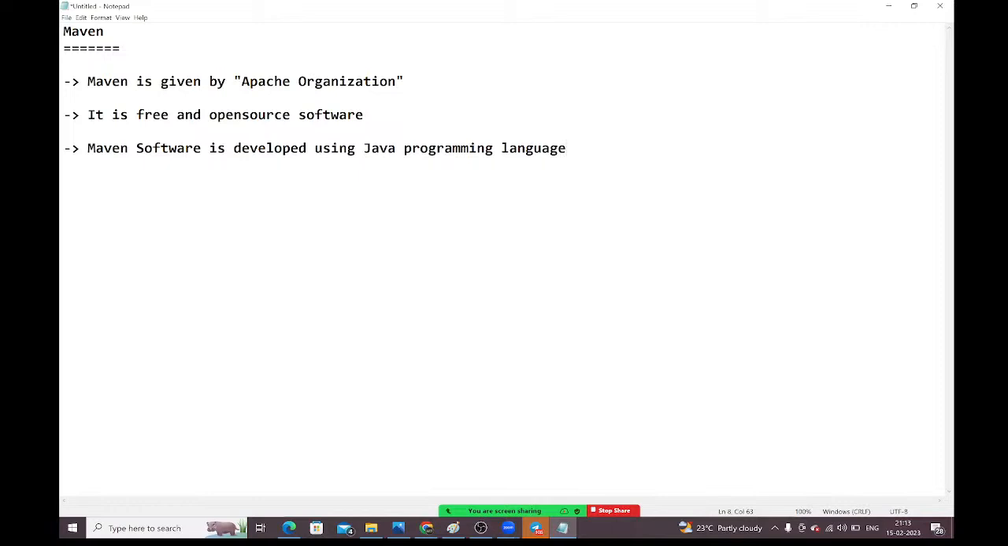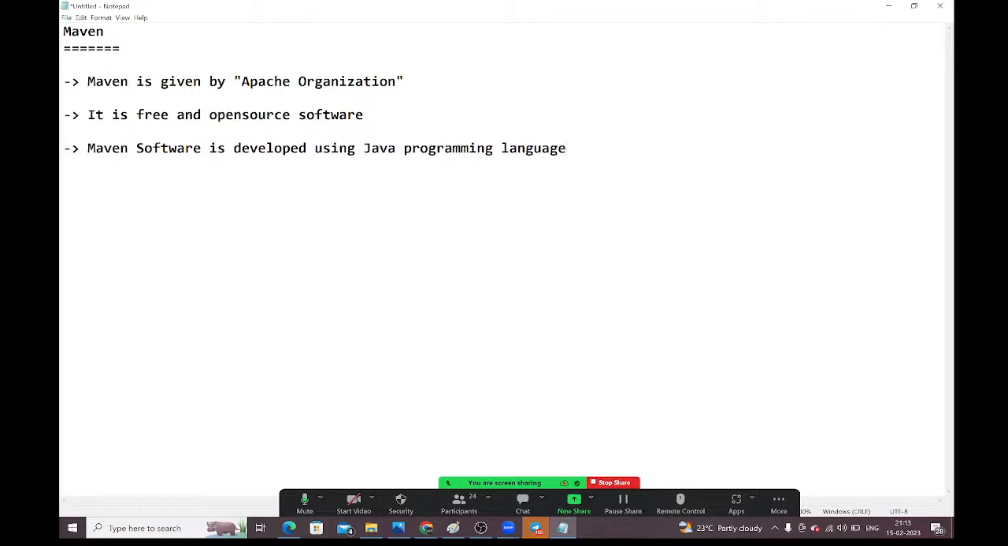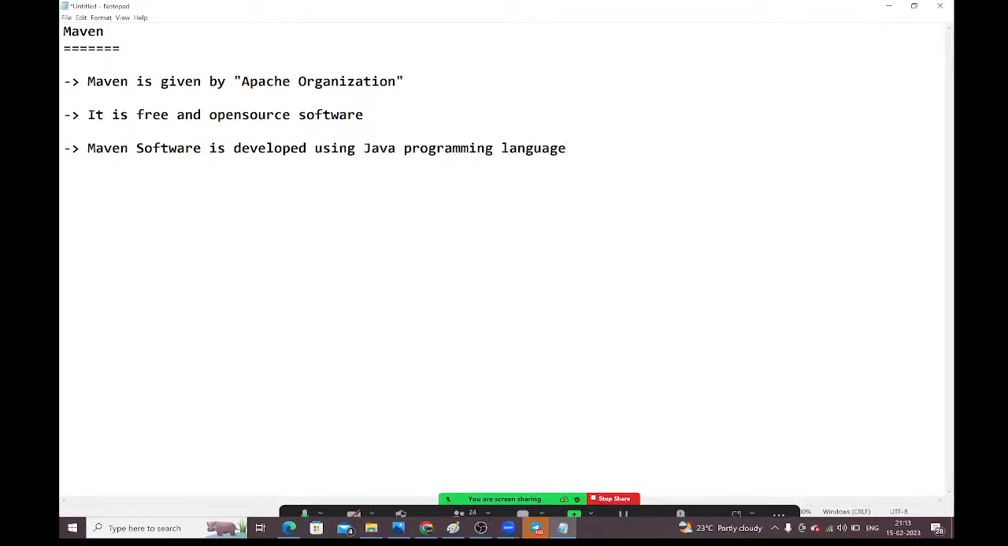Okay, what is this Maven? Why do we need this Maven, guys? Maven is used to perform build automation for Java projects. We will use Maven to perform build automation for Java projects.